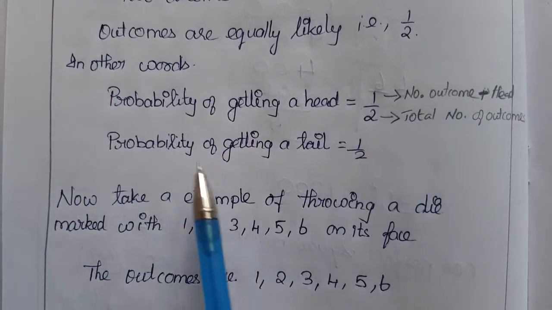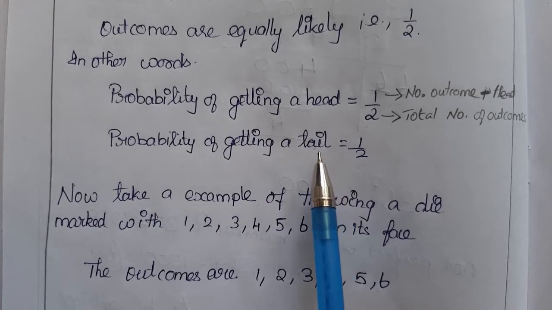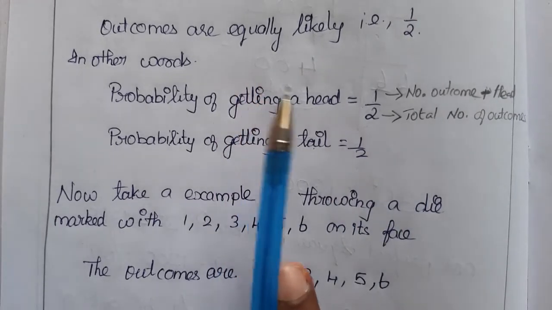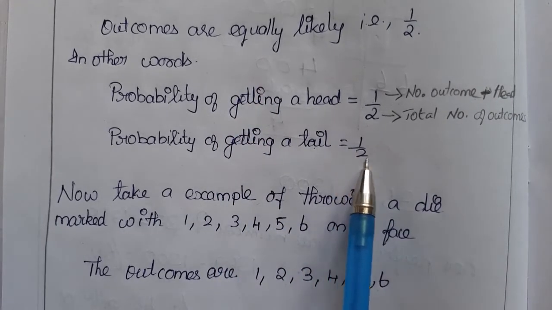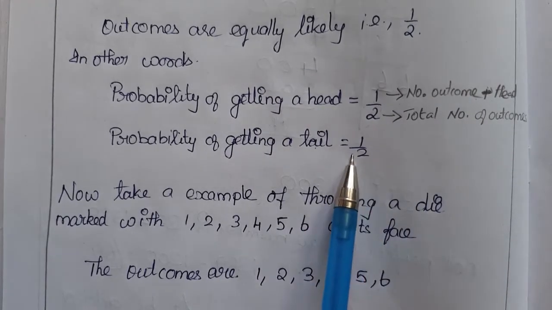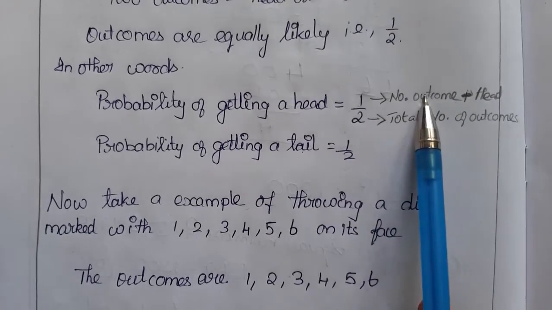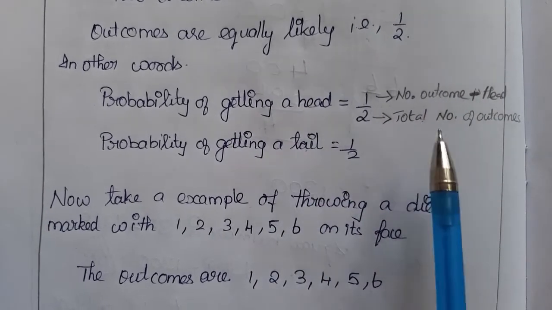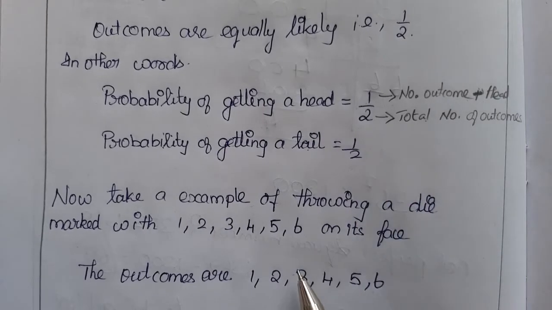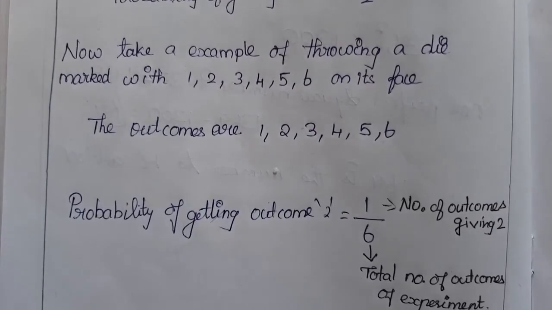1 by 2. The same, the probability of getting tail: the numerator is how many outcomes there are for the tail. There is only one outcome for the tail, right? And the denominator is the total outcomes in this experiment, which is 2. So it is the number of outcomes we need divided by the total number of outcomes in that experiment. Clear? Now I will show you one more example.